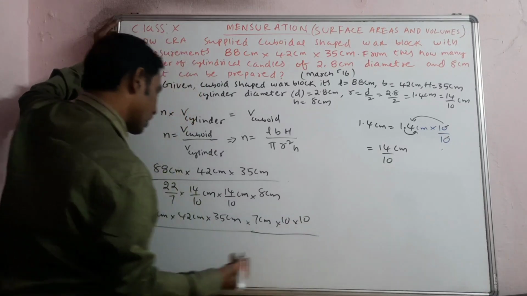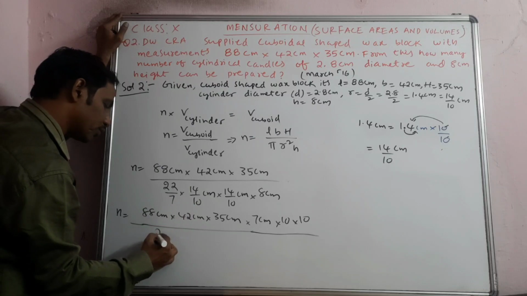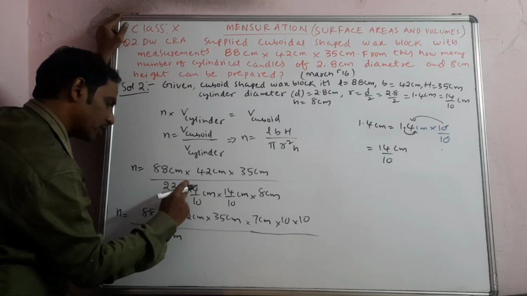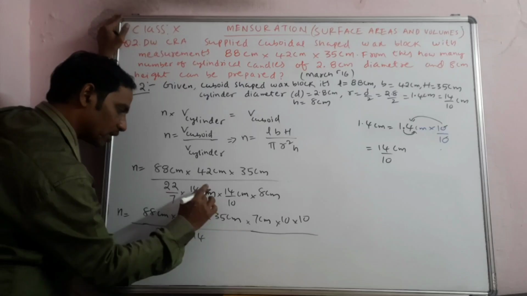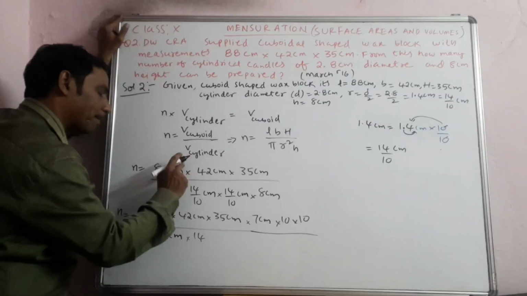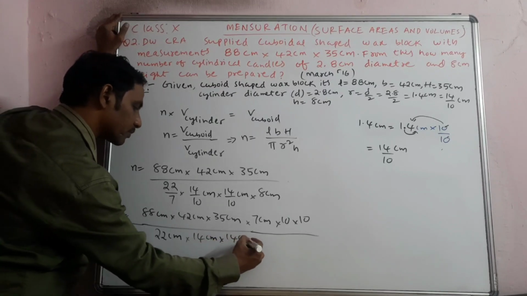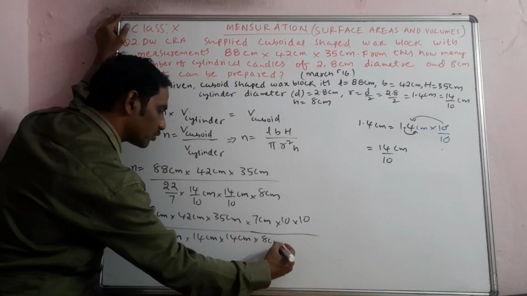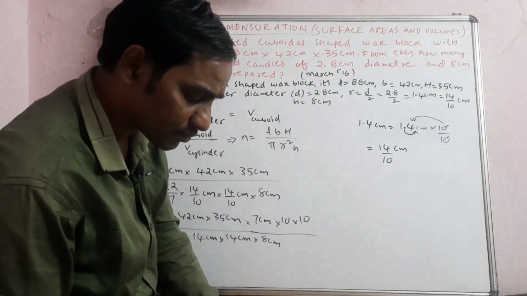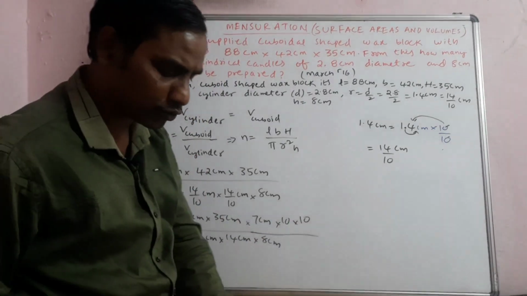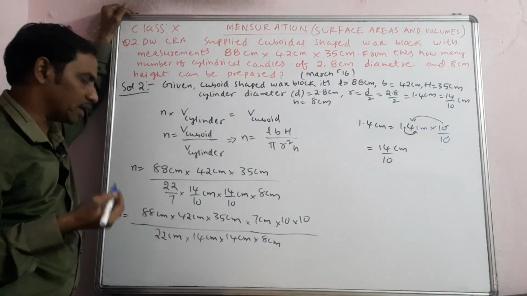Of course we are writing the unit in the 14 centimeters, so the unit stays in the numerator only, not with the 10. The centimeter doesn't come up again with 10. Remember that. Now see here, I am doing the cancellation with another marker so that you can easily understand.